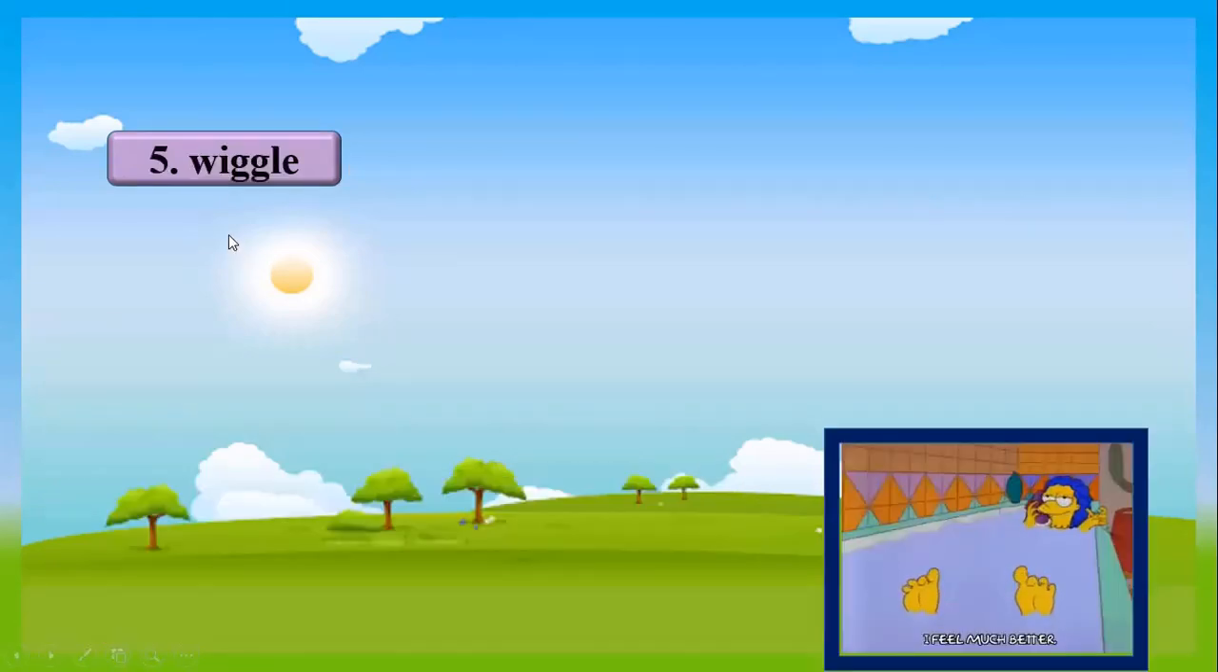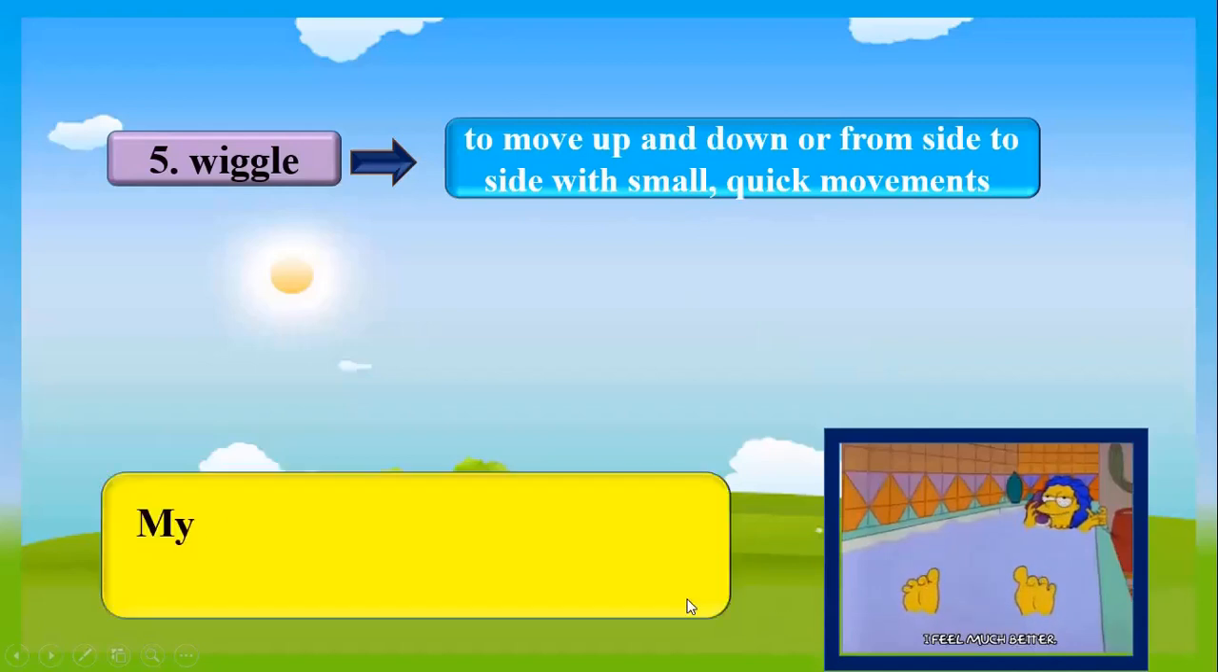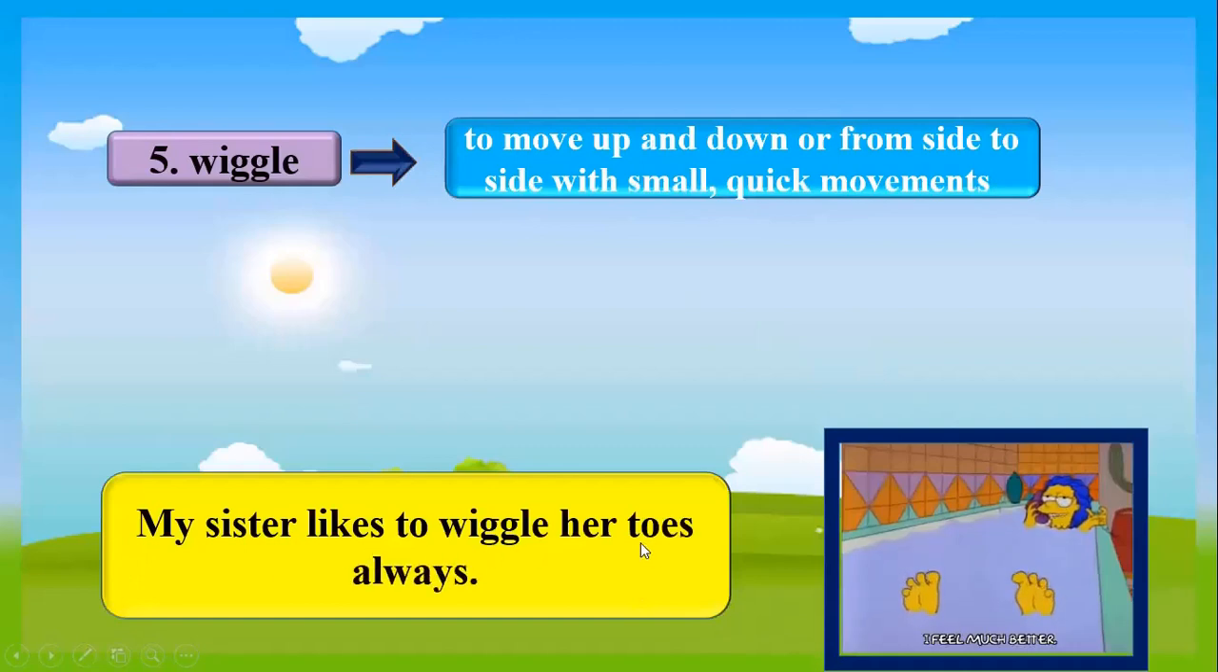The fifth new word is wiggle, and it means to move up and down or from side to side with small, quick movements. In this video, you can see a lady wiggling her toes. Now the sentence using the word wiggle is, my sister likes to wiggle her toes always.